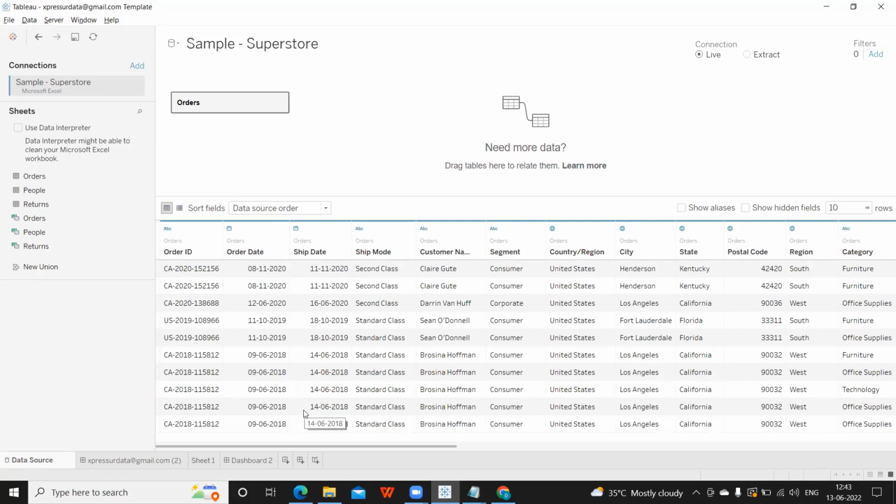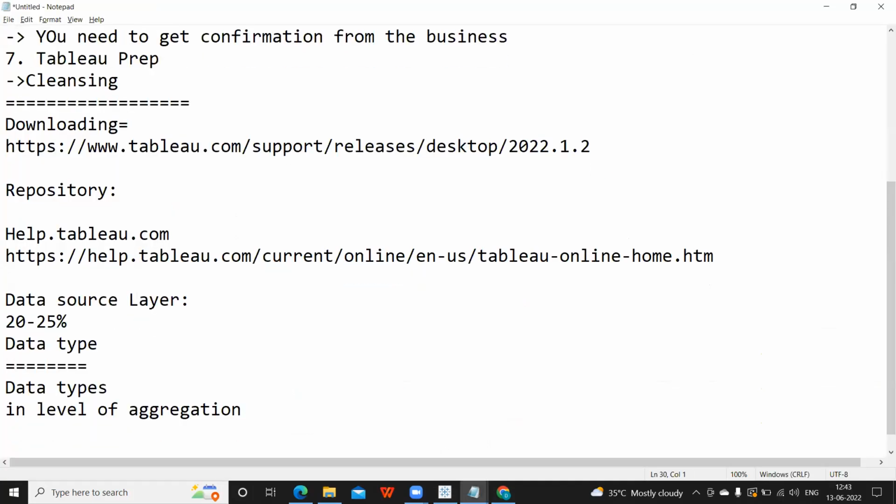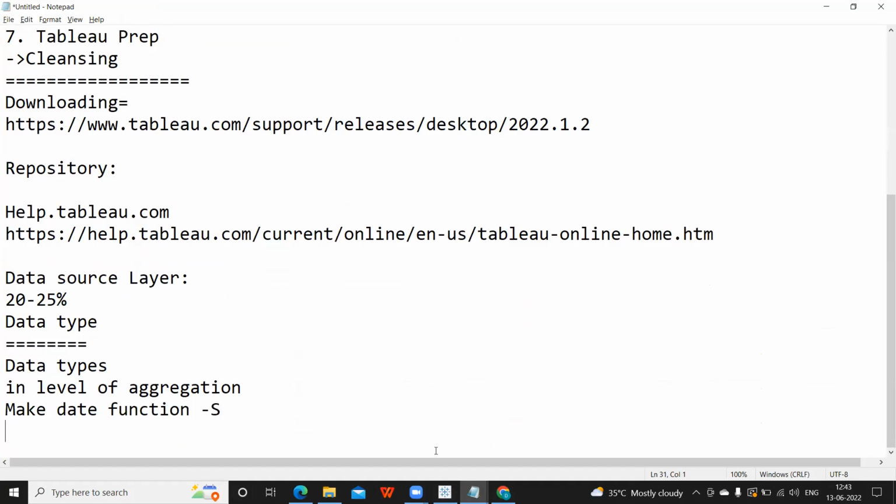So in SQL, how do we do it? We use the conversion functions to convert string into date type. Or if we want to create dates, then we can use the make date function. Again, one important thing with respect to specialist exam and interview: the make date function is used to create a date from different date parts. Date parts means the day part, the month part, and the year part. So based on that we can create our own date.